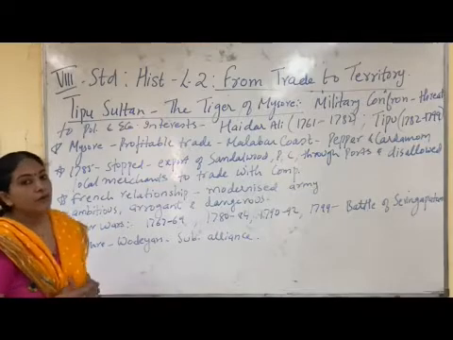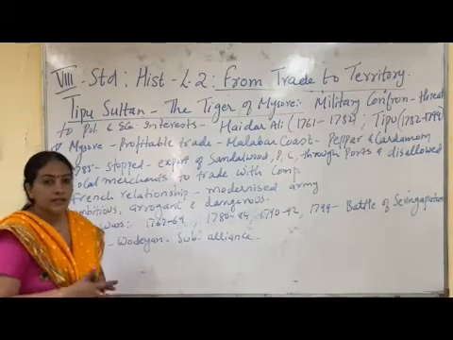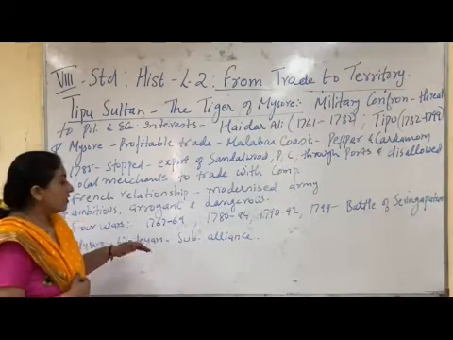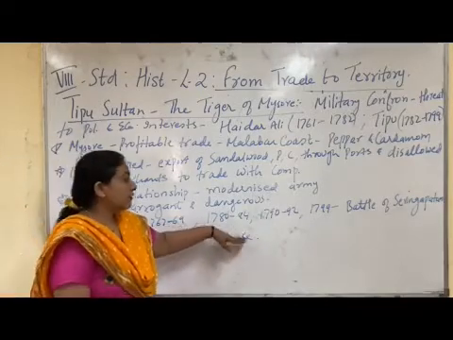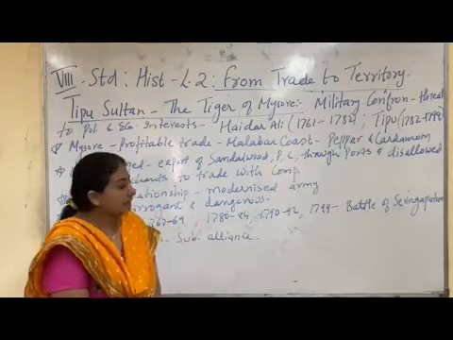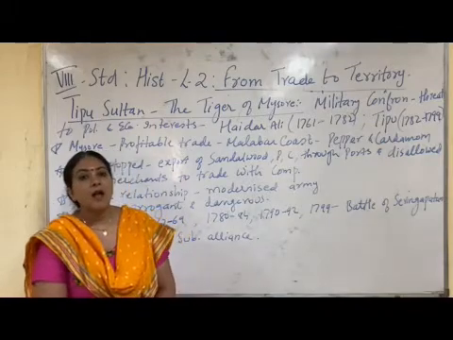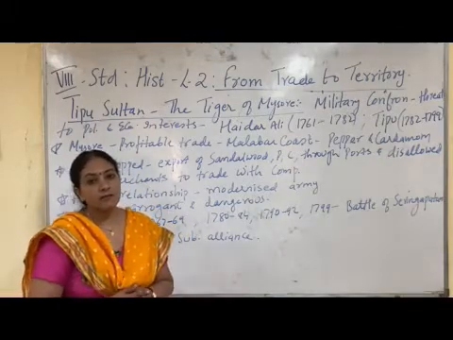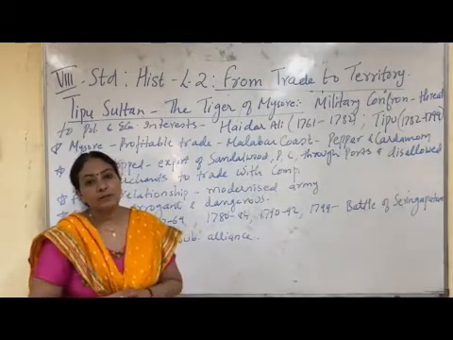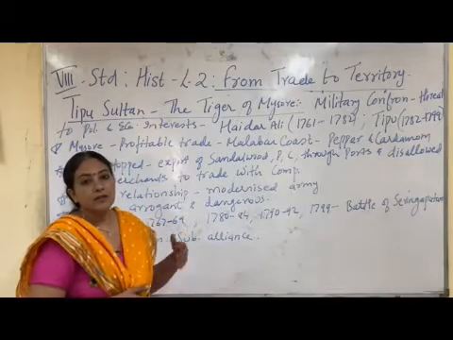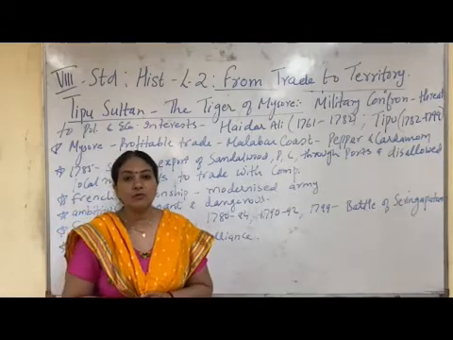Ultimately four wars were fought between Mysore and the British East India Company. The first war was fought between 1767 and 69, the second between 1780 and 84, the third between 1790 and 92, and the fourth war in the year 1799. Only in the last war, which happened at a place called Seringapatam, could they defeat Tipu Sultan. In the rest of the wars Mysore was victorious.